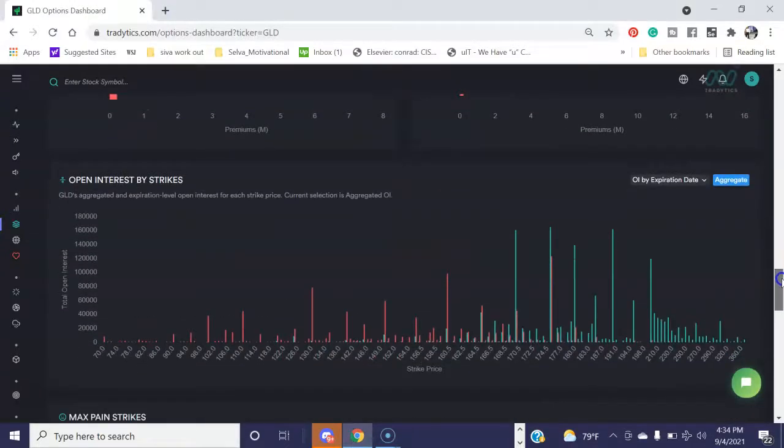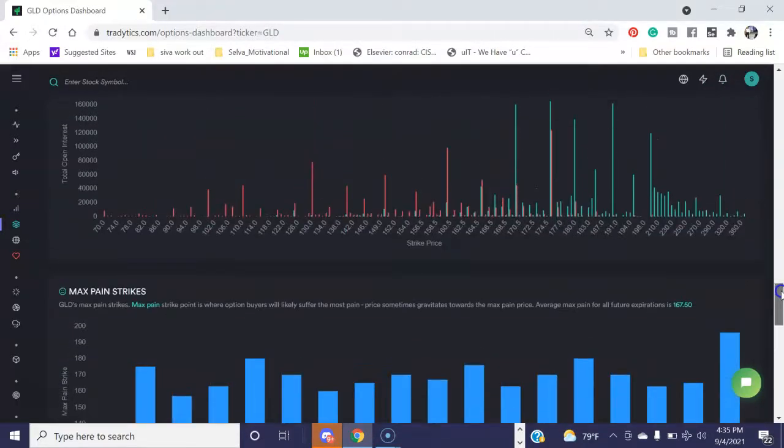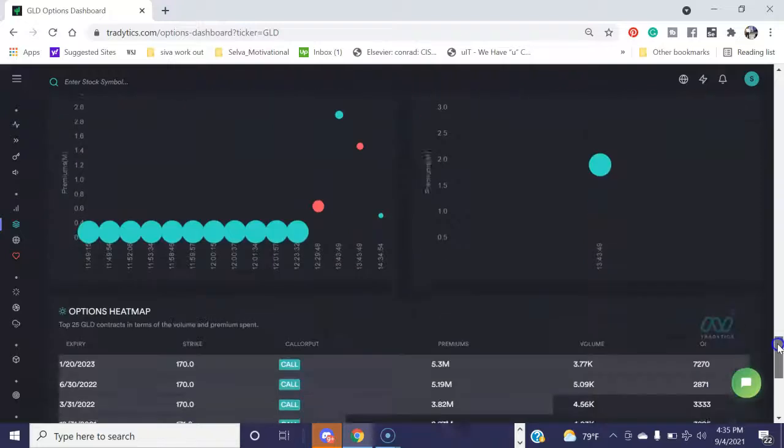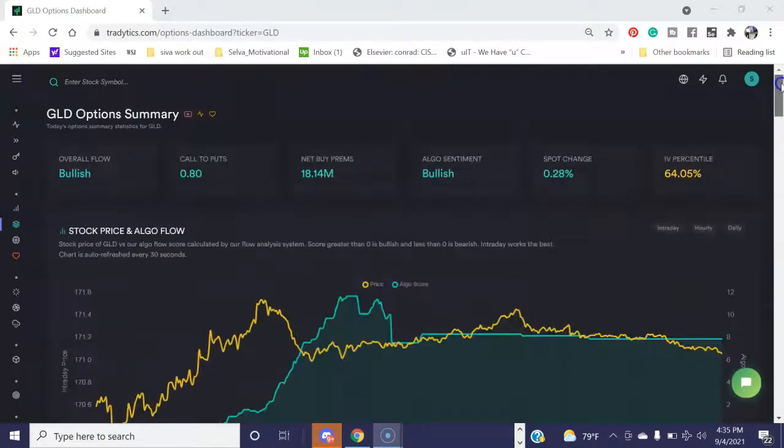What we want to look at here is to see where the stock will move. So you have the open interest 170, 174, 180. So I think overall it says a lot of call volume from 170 upwards to 300. So people are predicting that the stock will go up from 170 and up to 200. So here are the volumes. So you can see the premiums paid. So this looks very bullish.